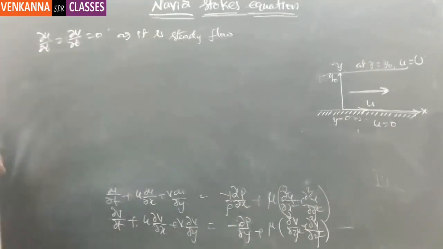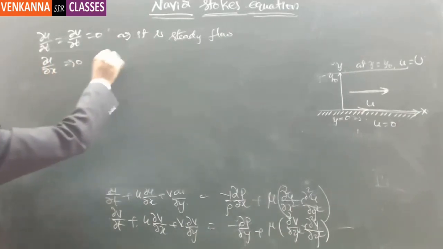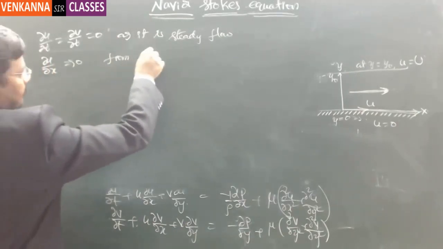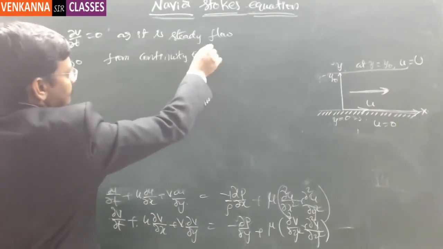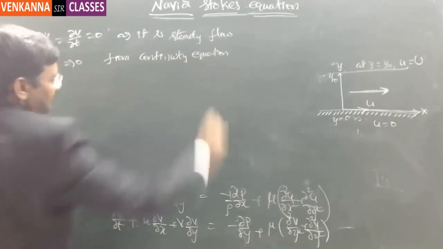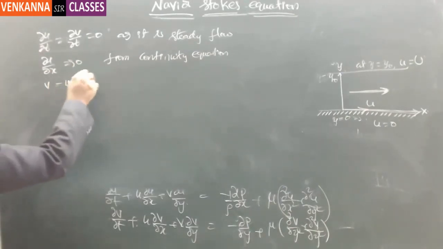And the second one is dou u by dou x is equal to 0 from the continuity equation. And then v equal to w equal to 0.